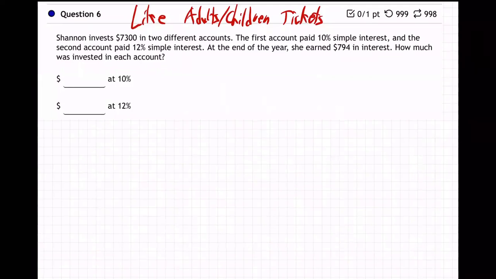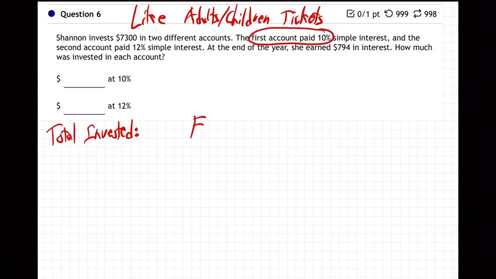First equation is going to be total invested. What do I mean total invested? Well, the first account, I'll call it F, plus the second account. You could do X and Y if you want. First account plus second account adds up to be $7,300, right? Because Shannon invested $7,300. That's what it says.